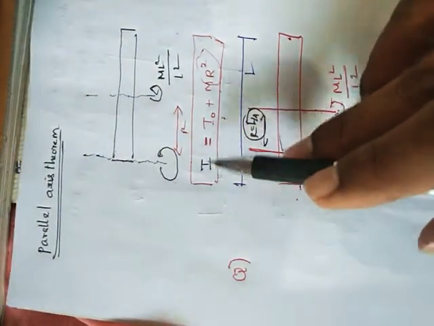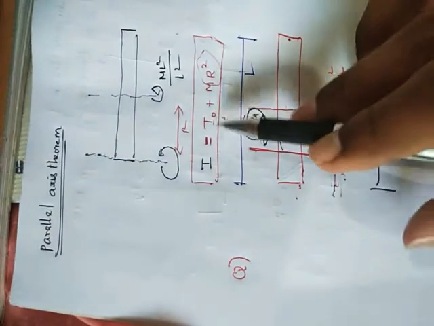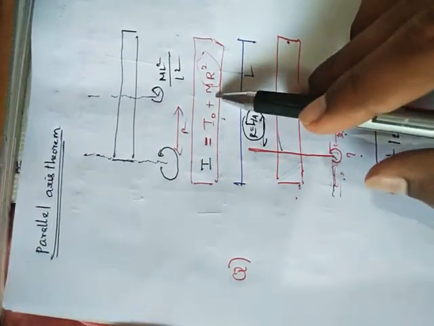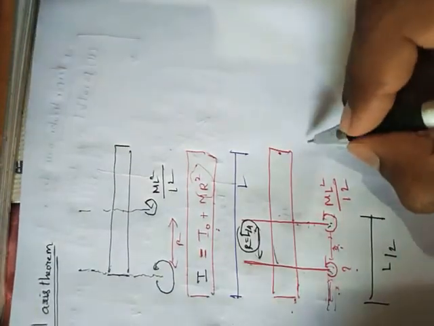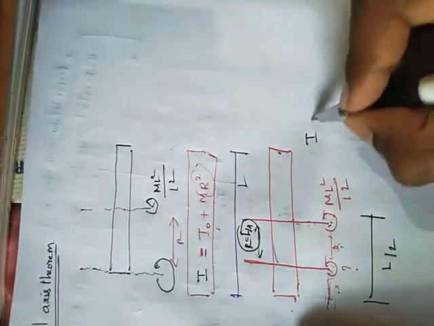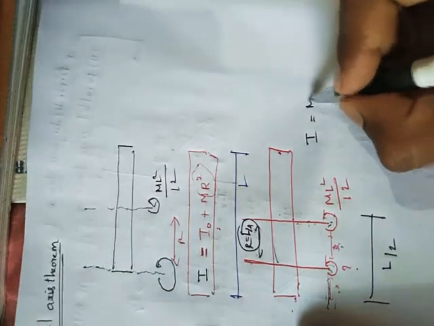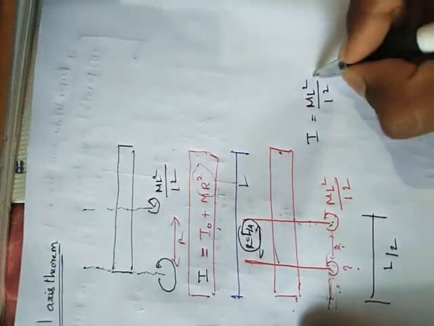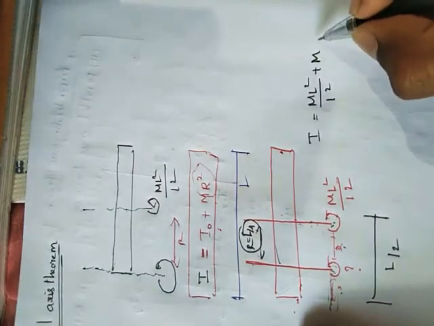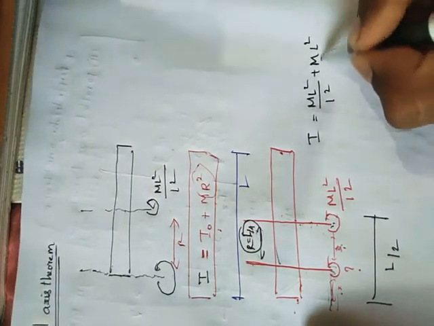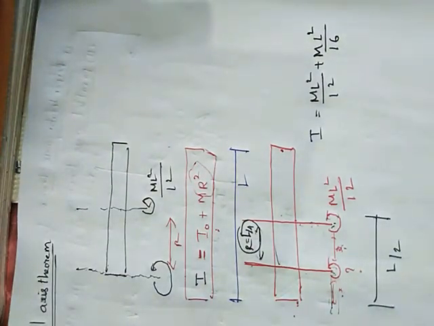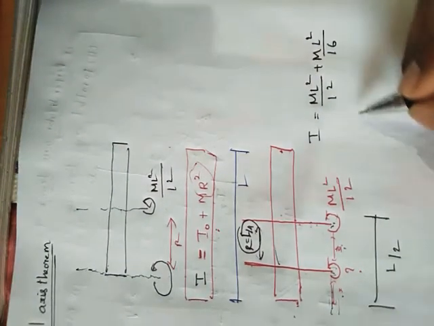For this, applying this formula, I got all the values: the moment of inertia towards center, mass and length. So I am applying this formula. I at this point is equal to I naught, which is ml square by 12, plus m into the distance L by 4, squared, which is L square by 16.